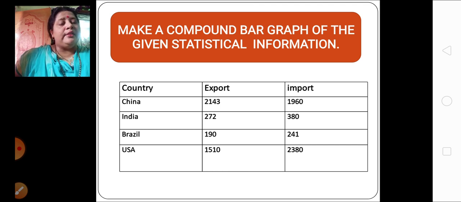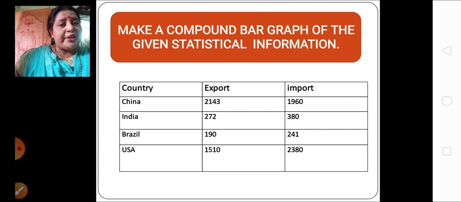Then let's go on to the next country, that is USA. Export is 1510, while import you can see 2380. Which one is bigger? Yes, the value of import is more. So if the value of import is more, what will happen? What type of balance of trade will be here? It will be unfavorable balance of trade.